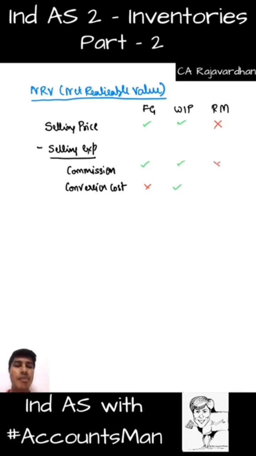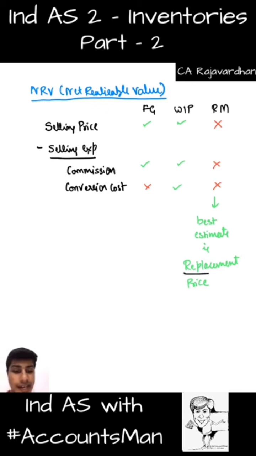So is there any commission on that? Definitely nothing there. Conversion cost, that's also not there. So raw material is kept for production, not kept for sale. So with respect to raw material, NRV might not be available with me upfront. So what will I do? In the absence of specific information, what will I do? The best estimate that is available for NRV is replacement price. Yes, replacement price is regarded as the best estimate for NRV.